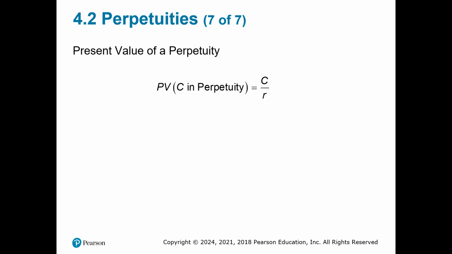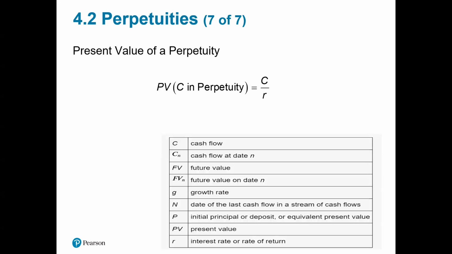Here you have the present value of a perpetuity. The present value of C in perpetuity equals C over R. So by depositing the amount C over R today, we can withdraw interest of C over R times R, which equals C, each period in perpetuity.